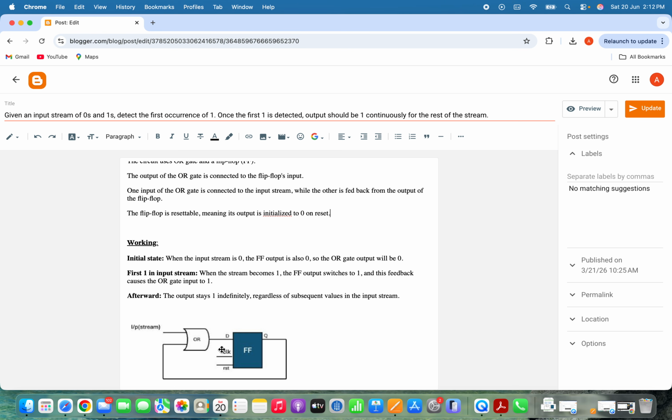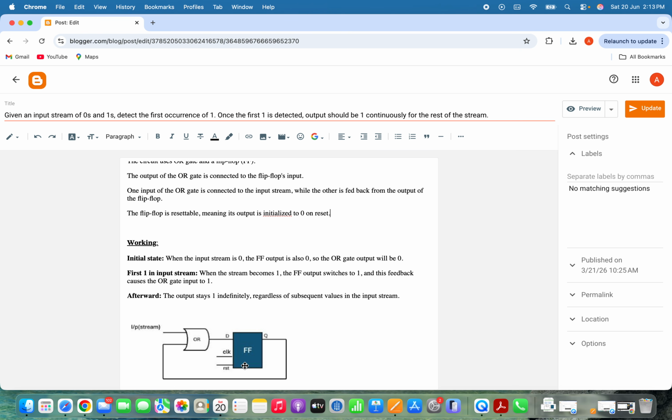As shown in the circuit, we have an OR gate and a D flip-flop with reset. The input stream is connected to one input of the OR gate, while the output of the flip-flop is fed back to the second input of the OR gate. The output of the OR gate drives the D input of the flip-flop. The flip-flop output Q also serves as the final output of the circuit. Before operation begins, the flip-flop is reset, so its output is initialized to 0.